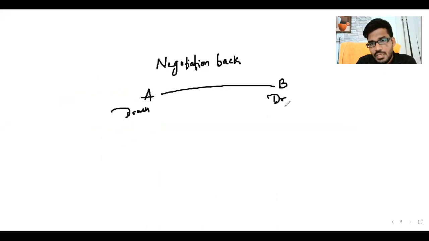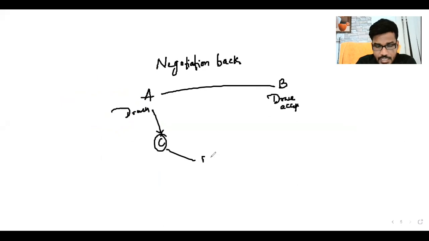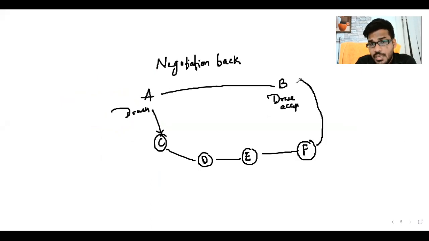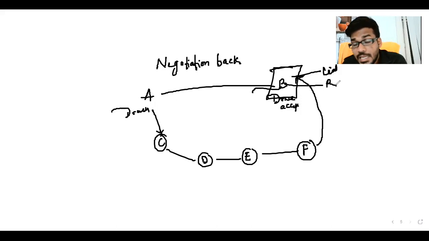B is the drawee and accepts. A endorses the instrument to C, C endorses to D, D endorses to E, E endorses to F, and F endorses the instrument to B. Now, on the due date, whom can B approach, sir? B can approach B only. Why? Because he is liable to pay and he has the right to receive. Rights and liabilities are vested with the same person. This is called negotiation back.